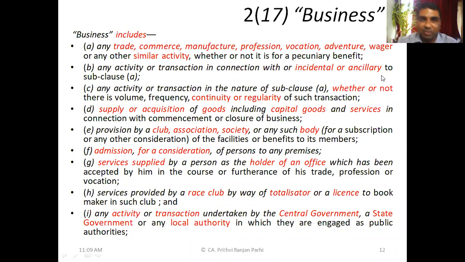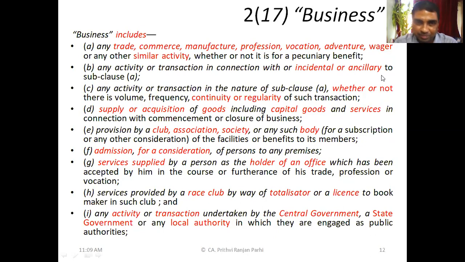Let me give you a different kind of example. You might have visited some kind of charitable trust, or temples. They do different kinds of things, but incidentally, they also sell something. They sell some books, is it not? Their objective, sir, is not to sell books. That is not their main objective. They are not doing business. But this is an ancillary, related activity. Some kind of related activity. You can say that ancillary thing.